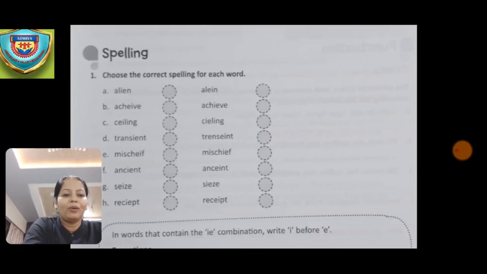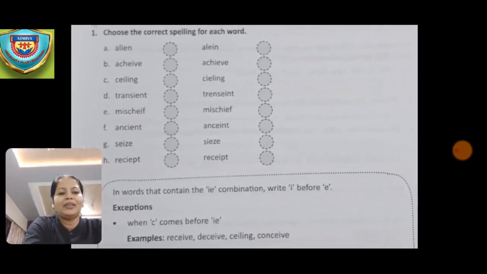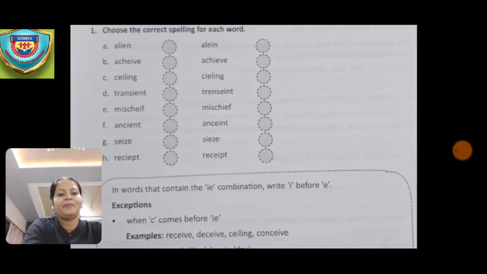Okay, now which is the correct answer? Transient. So the first option is the correct option. Now the next one they have given is mischief. What is the spelling given over there? Mischeif, and the next one they have given is mischief. So which is the correct answer? Mischief. So the second option is the correct one.